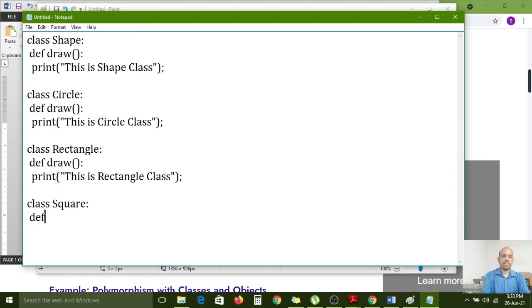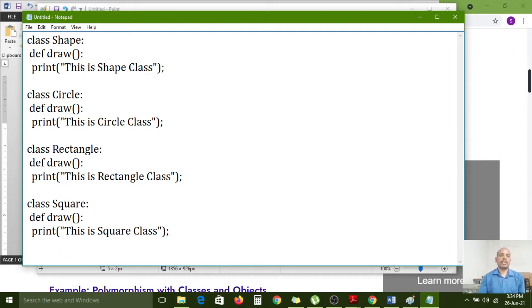Now def draw, with two indentation spaces, print: this is square class. Right? Four classes I am defining.